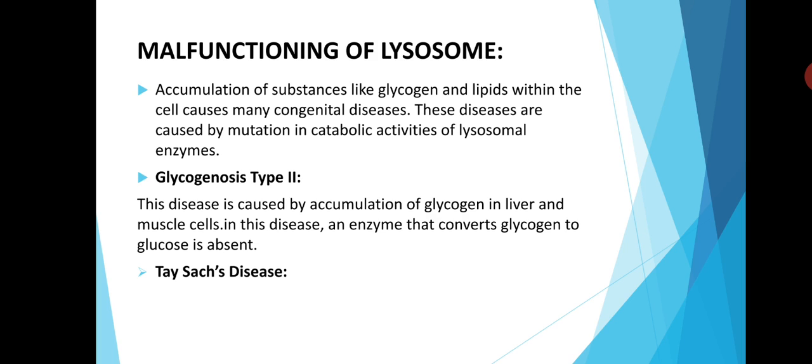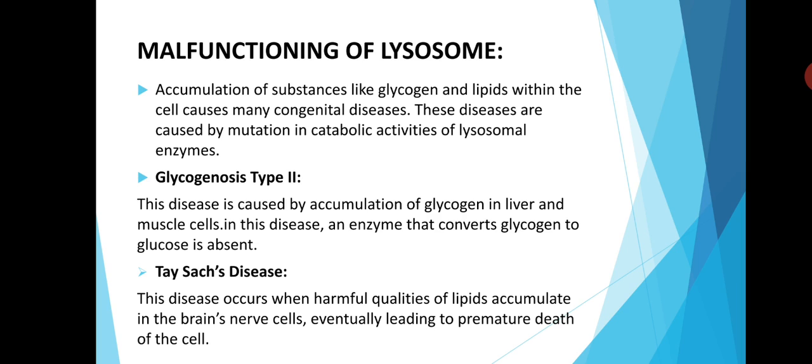Second one is Tay-Sachs disease. In Tay-Sachs disease, absence of an enzyme which helps in catabolism of lipids leads to the disease called Tay-Sachs disease. This disease occurs when harmful quantities of lipids accumulate in the brain's nerve cells, eventually leading to premature death of the cell.